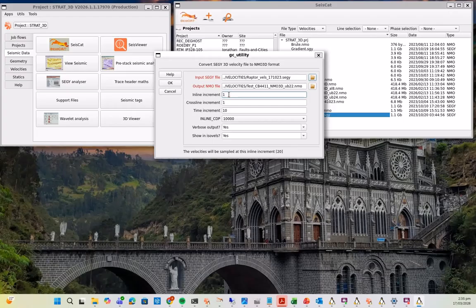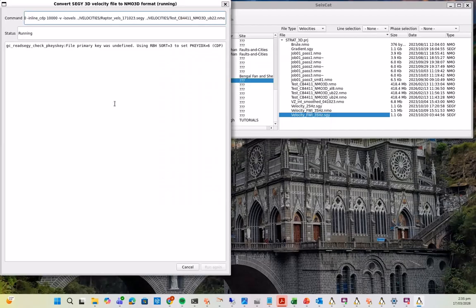I can define the inline increment that I want to output. That can be every inline, every 10th inline. Crossline increments again can be every crossline or every 10th crossline. Time increment again is a user's choice, so again can be every sample. And then I can show the result in isovels and also display the output in the log file that this application creates. So if I click OK, that's the log file, if you like, that tells you what it's doing.